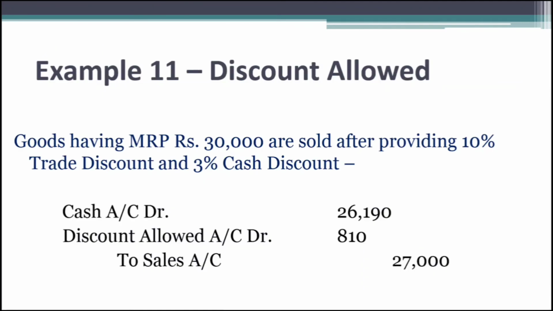Goods having MRP of rupees 30,000 are sold after providing 10% trade discount and 3% cash discount. Now, as we do not record the trade discount, we already deduct this 10% from rupees 30,000. So we record sales with rupees 27,000 and record discount allowed, which is the 3% cash discount, a debit balance of rupees 810, and cash, which is 26,190. As cash is coming into the business, we debit the cash account.